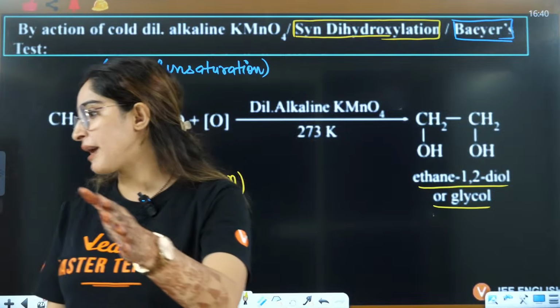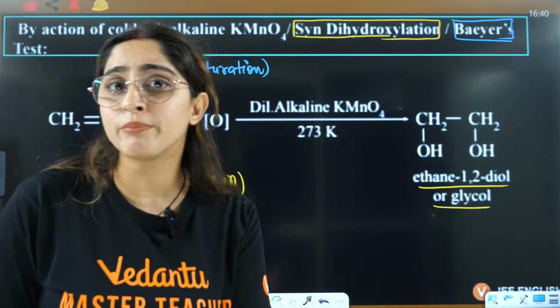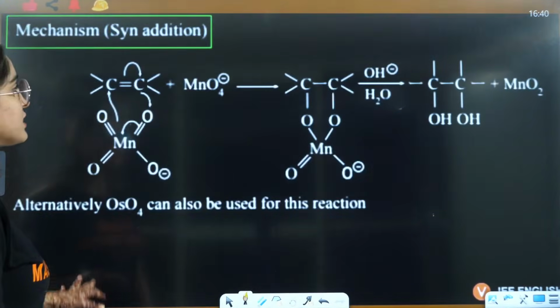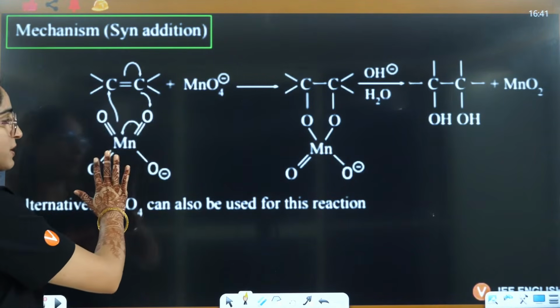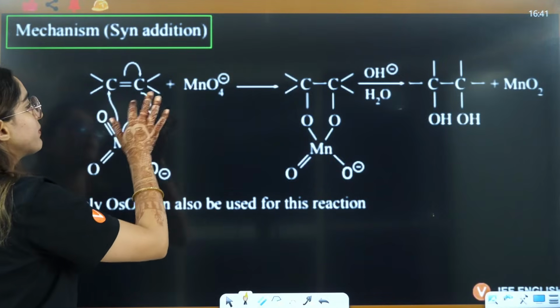So especially if you are preparing for JEE Advanced, you have to use that, right? Erythro and threo will be formed based on cis, trans, anti, syn. Okay. Syn addition means what will happen? You will have MnO4 negative, right? So here a cyclic product will be formed.